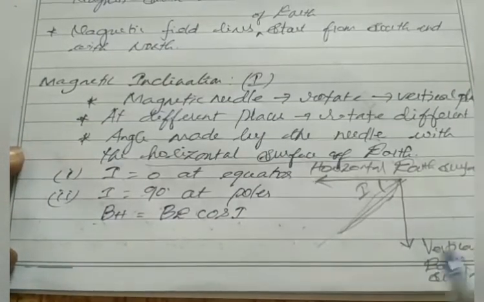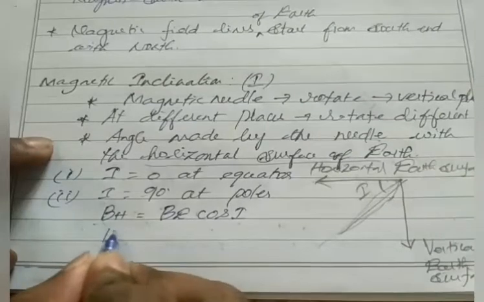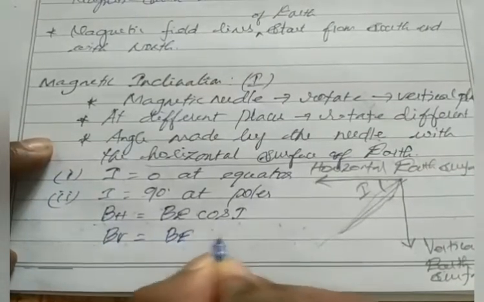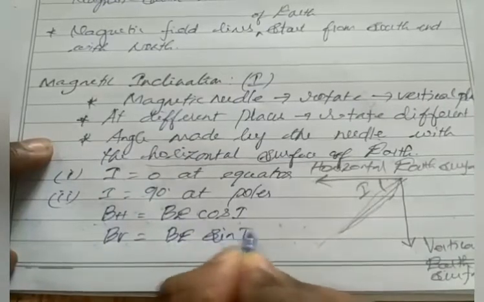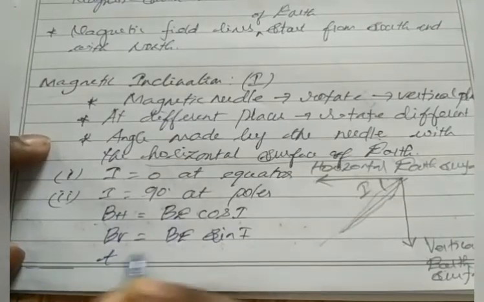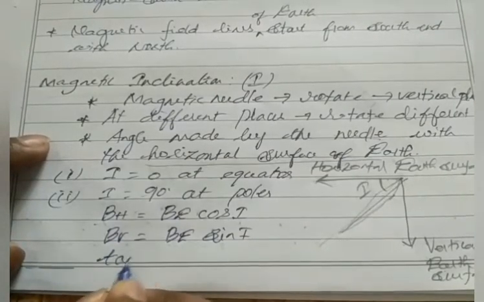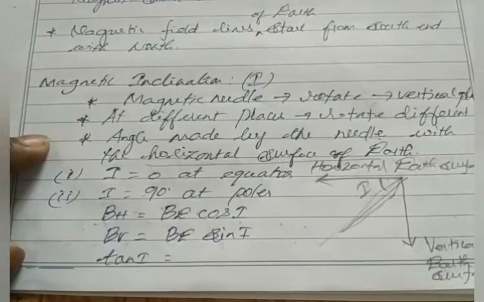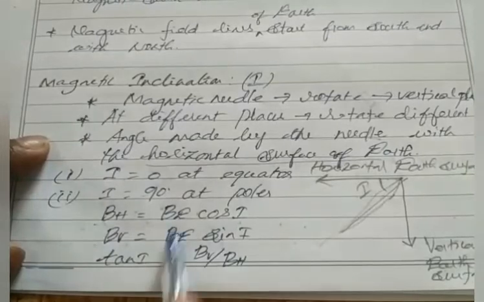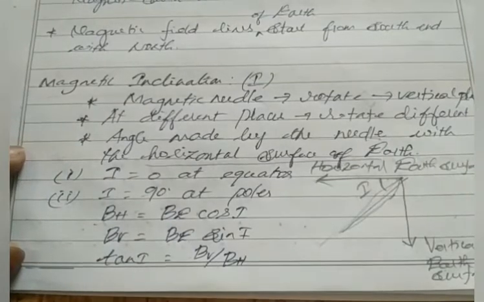And for our vertical component of magnetic field or earth field, we get BV equal to BE sin I. If we divide these two, then we get sin by cos equal to tan, right? So tan I equal to BV by BH. BE gets cancelled. BV by BH.